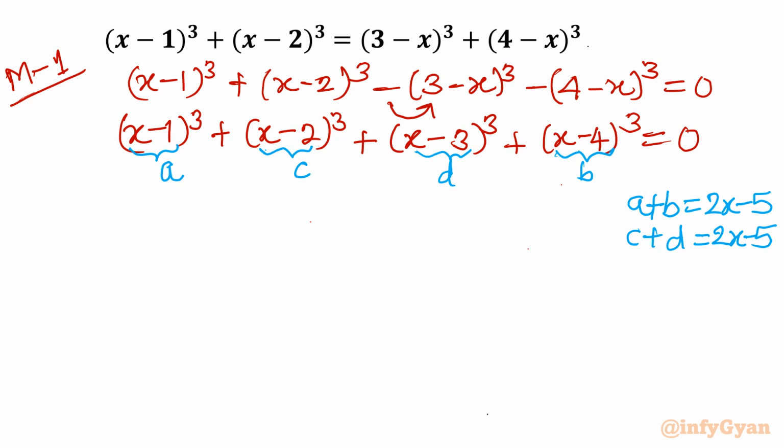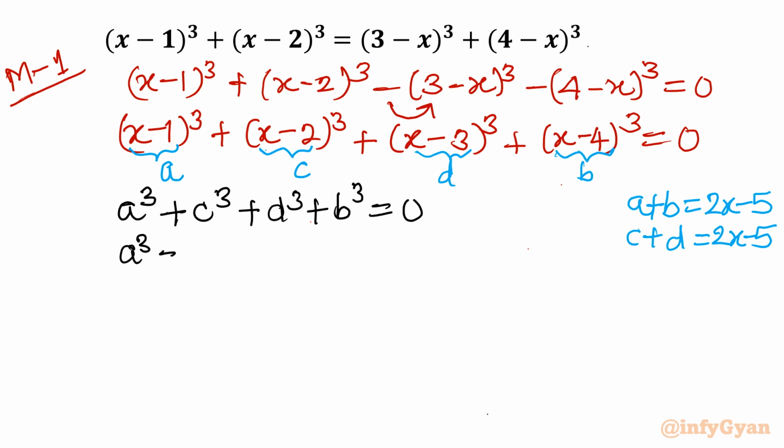So I will calculate A cube plus B cube separately. I will write our equation as A cube plus B cube in one bracket, and then C cube plus D cube, equal to 0.